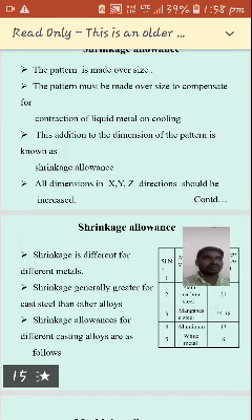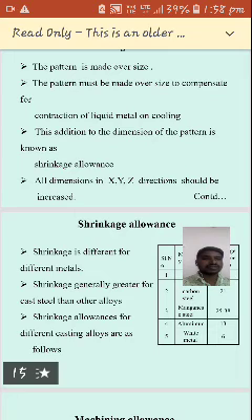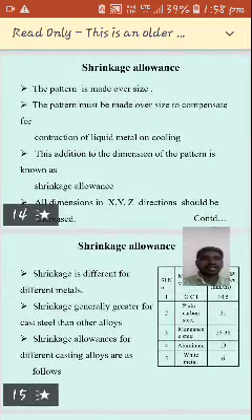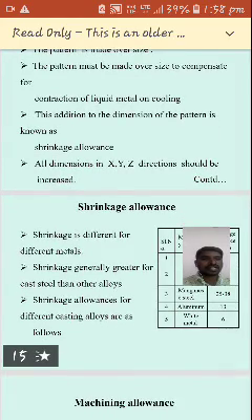To avoid that, we make the pattern oversized, so that even if it contracts, it comes to its original size. Adding these additional dimensions to the pattern is known as shrinkage allowance.